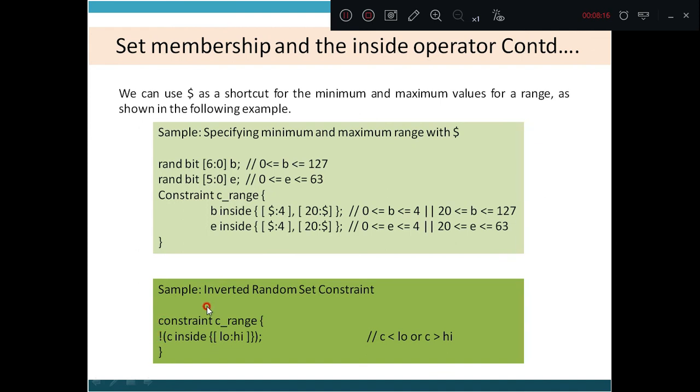When we give this symbol, it is the inverted random set constraint. Without the symbol, this is the minimum value and this is the maximum value, and C has to be greater than low and less than high. Now C is less than low and C is greater than high.